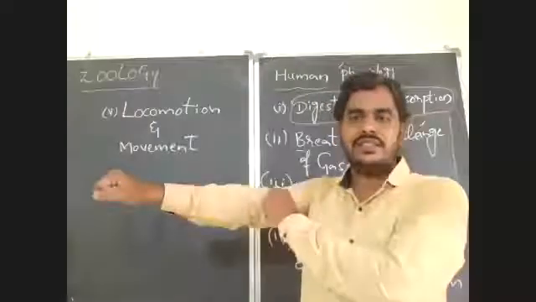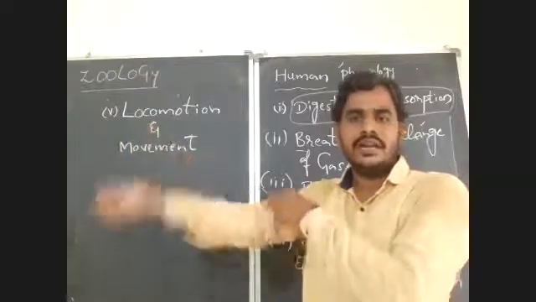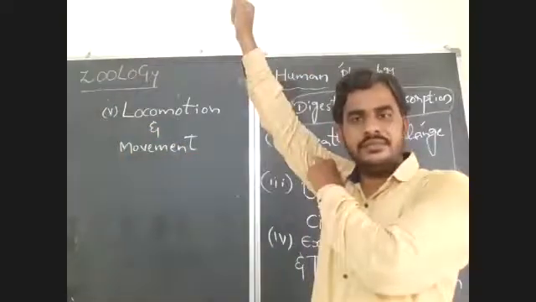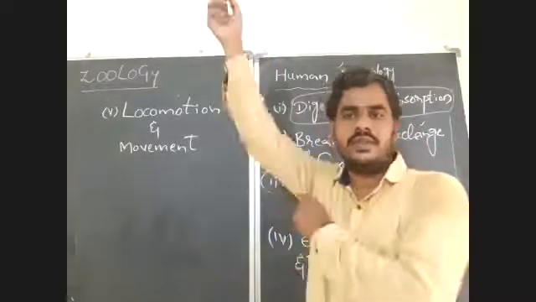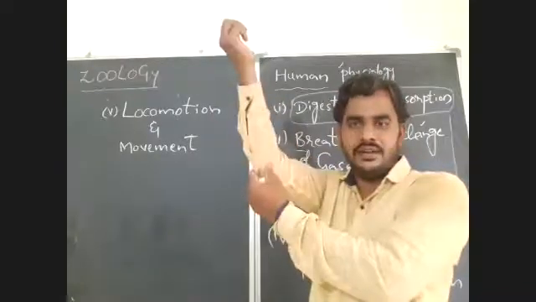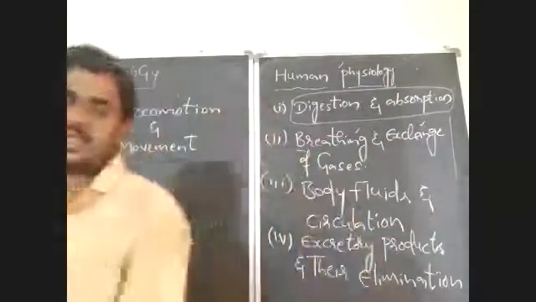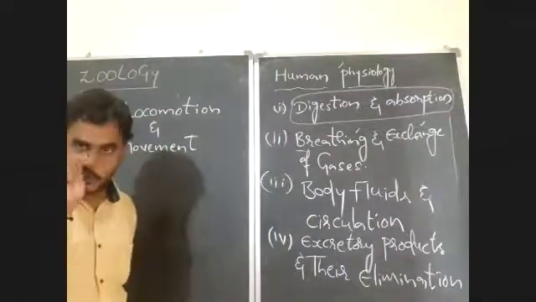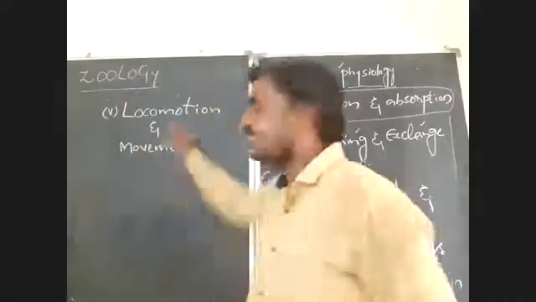There are muscles, there are bones. Without muscle contraction, I cannot raise my hand. And without bone, there is no support to raise my hand. So the muscles and bones together help in the movement. Some movements may cause locomotion.